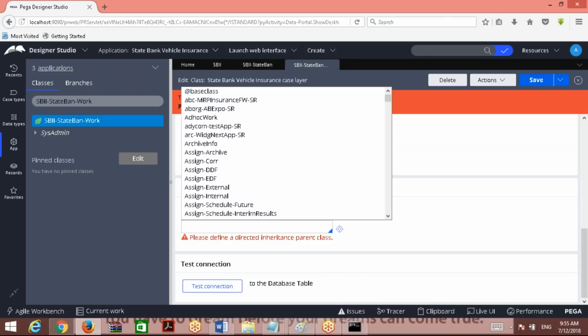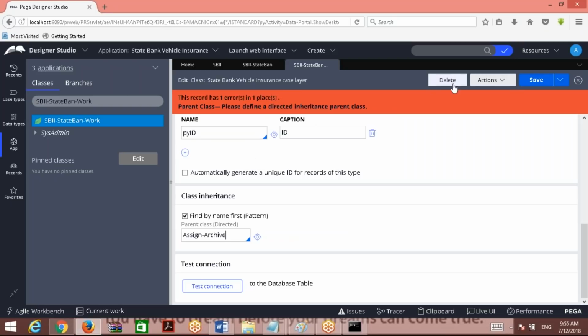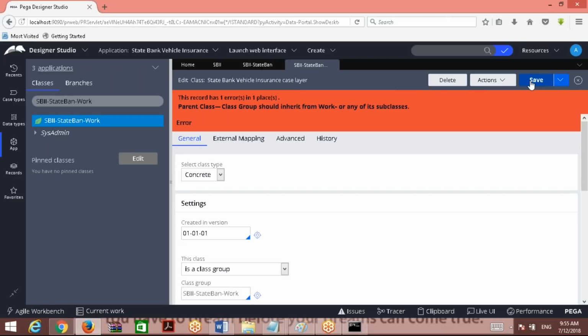I'll specify a class. What is the class I want to specify? I specify one class and try to save. It says please define a direct parent class, when I had not given one. Now I have given something here and I try to save. What happened now? You got another error message. What is that? Class group should inherit from work dash or subclasses of work dash. Subclass means children of work dash are also okay. If it is inheriting from a child of work dash, it is also inheriting from work dash, right?